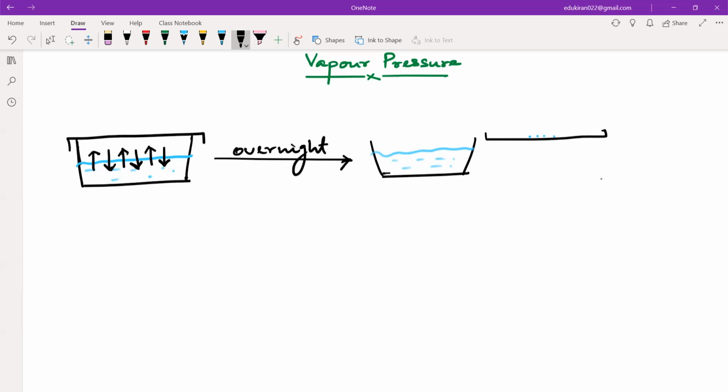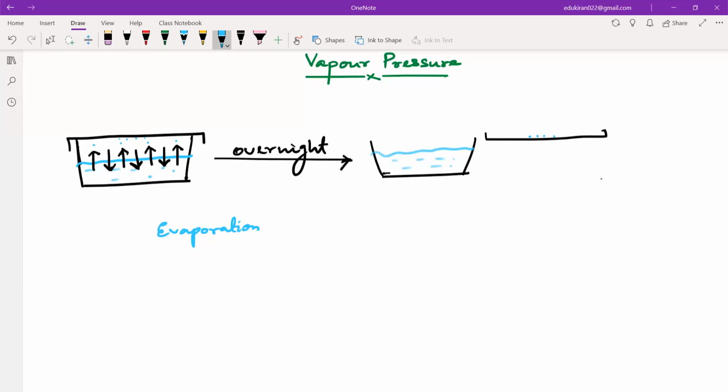So liquid is getting evaporated, and there is also condensation happening. Both of these things are happening in this container. When the molecules evaporate, they will move here and there, and slowly they will come to the lid. The steel lid will have a lower temperature than air, and that is why they will condense again here and form water droplets on the lid. Okay, now what does it mean? It means that if you see this whole picture, you will come to know that there are two things happening. There is evaporation happening.